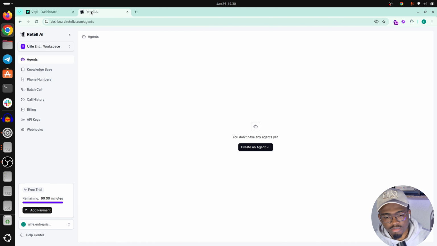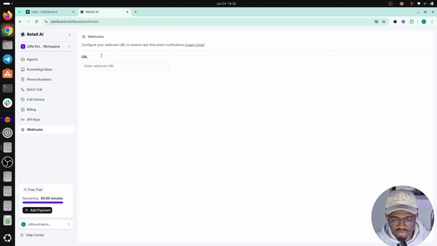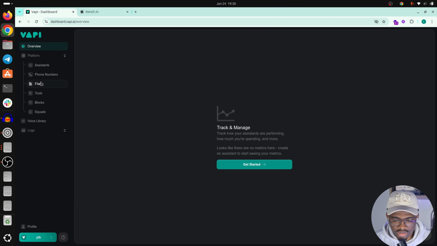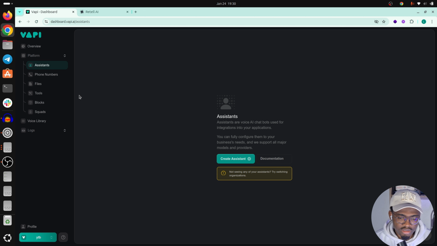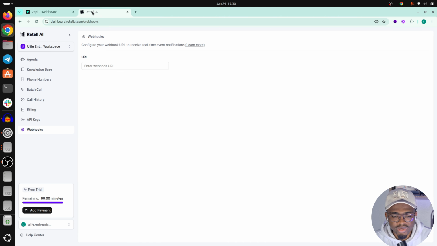Compared to Retell, where you also have an API, but here you have a bit more in terms of functionality. You have the batch call, you have the conversational pathway that's really great. Maybe VAPI just integrated one recently, but I think it's better on Retell than VAPI for the moment. You have webhooks that are directly integrated. You can see it here for all the events going on in your Retell account, compared to here where you have to do it per assistant or per tool, if I can say it that way. And yeah, you have some pre-made integrations in Retell that you do not get in VAPI. It makes sense because Retell is made to be an end product and VAPI is made to be an API.